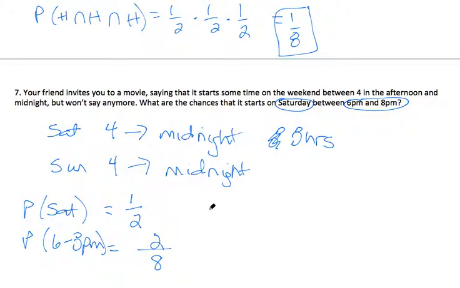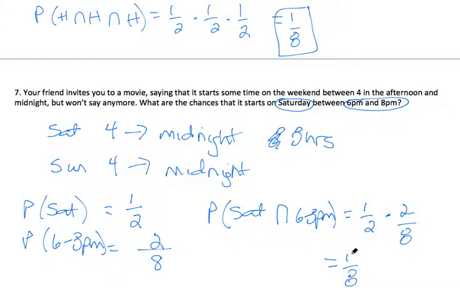So now let's use all of this notation. We want the probability that it's Saturday and that it's between 6 to 8 p.m. The probability that it's Saturday is 1/2, and the probability that it's the time we want is 2/8. So our final probability is 1/8. That's the probability that it will be the time that we want.